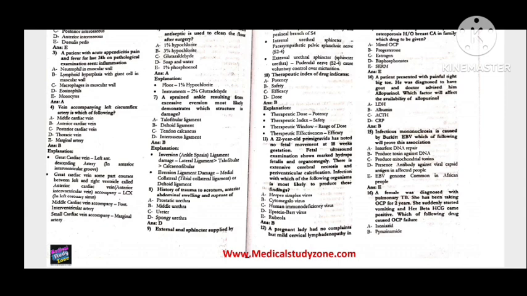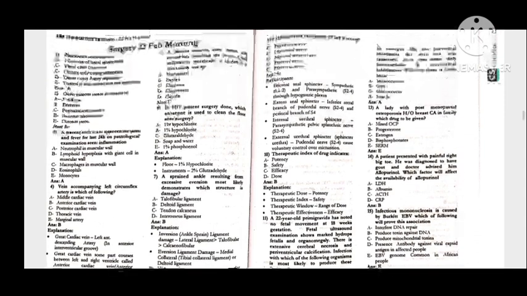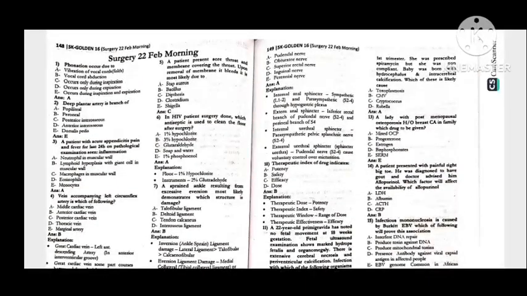12, a pregnant lady has no complaints but mild cervical lymphadenopathy in the first trimester. She was prescribed spiramycin but she was non-compliant. Baby was born with hydrocephalus and intracerebral calcification. Which of the following is the likely cause, that is toxoplasmosis. 13, a lady with postmenopausal osteoporosis, history of breast CA in the family.